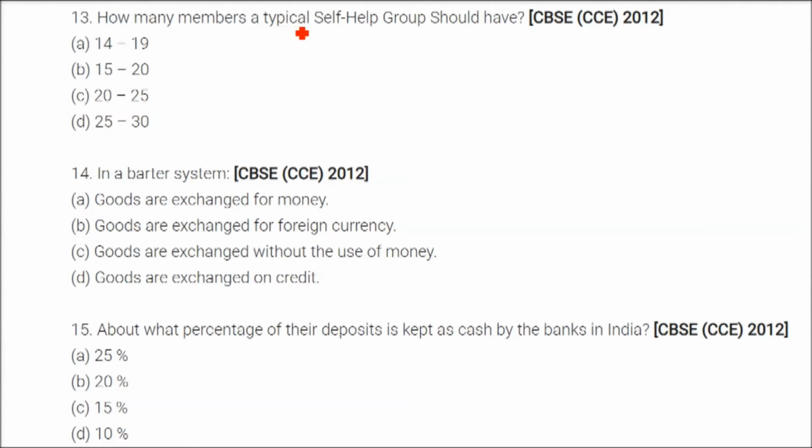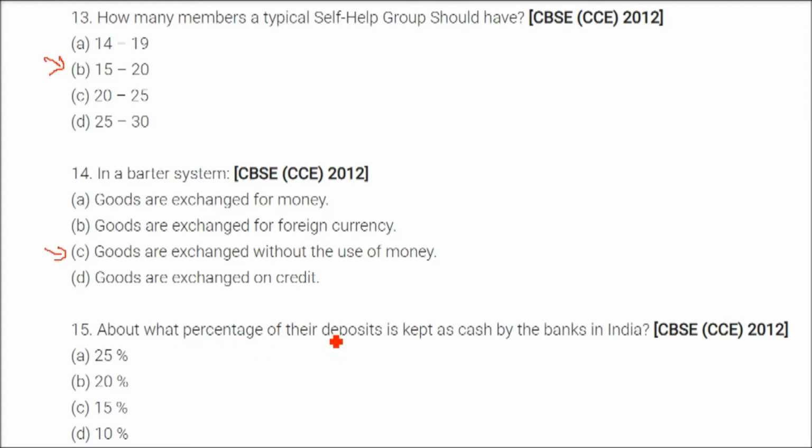How many members should a typical SHG, self-help group, have? And the answer is around 15 to 20. In a barter system, which one of these is true? It is that goods are exchanged without the use of money. So in barter system, the basic thing is that money is not involved. There is no exchange of money.